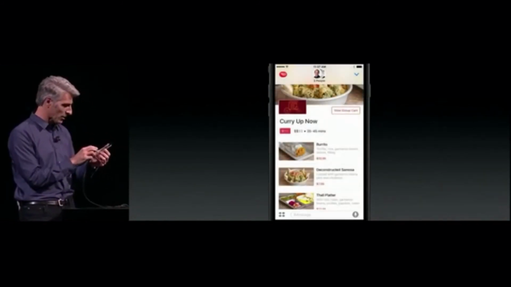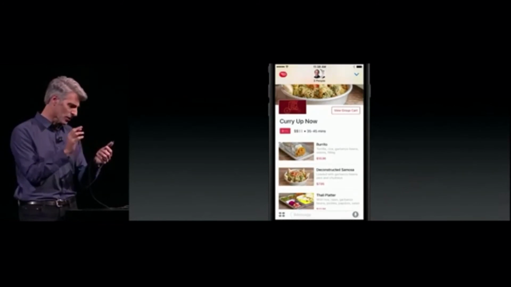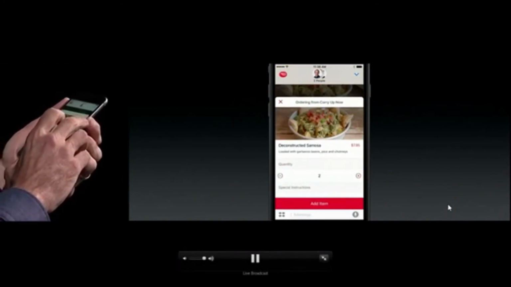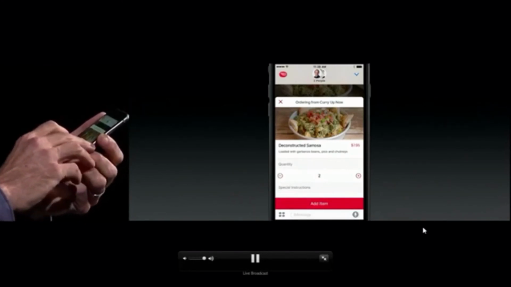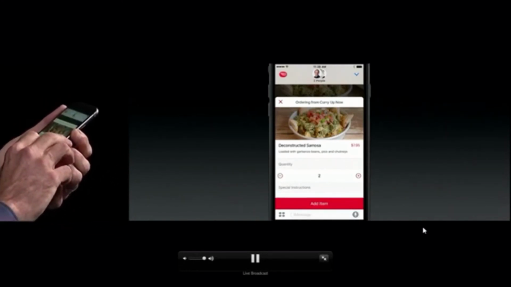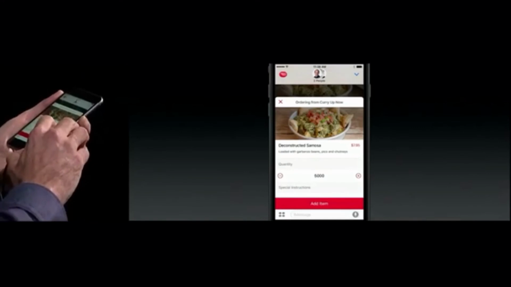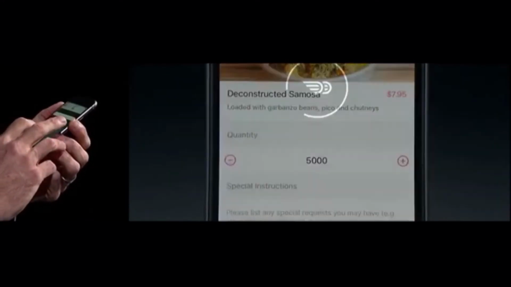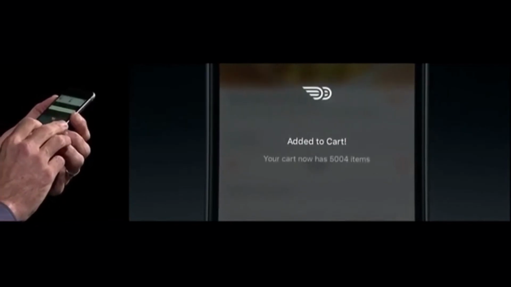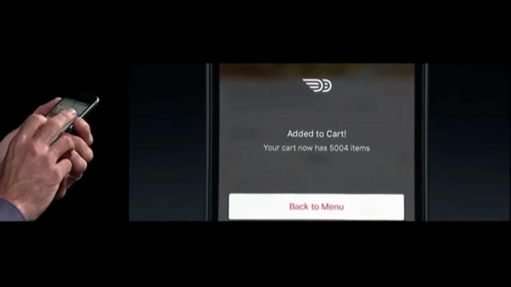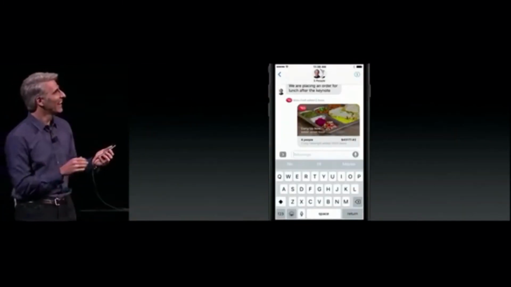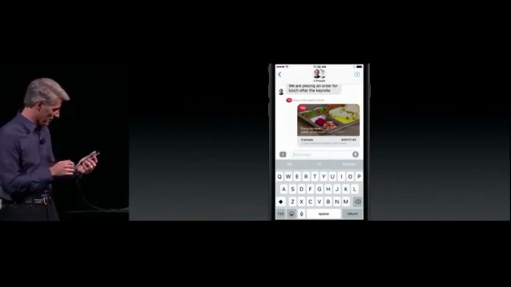So I can put in my order, and I'm going to go for this deconstructed samosa. That looks pretty good. And I'm sure Tim would like one as well. And well, it would be rude if, you know, we ate in front of you guys without getting you some. So we'll just up this a little bit here. And we can just add that to our cart like this, and then drop it right into Messages. And it's fortunate Brian will be paying for this.